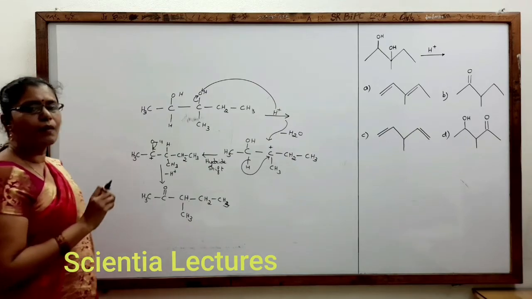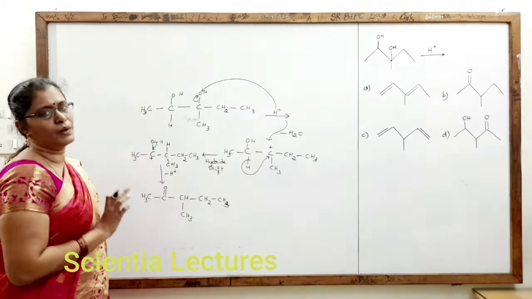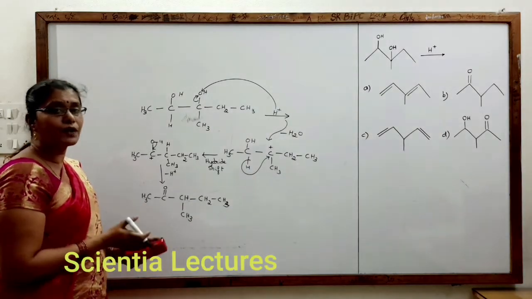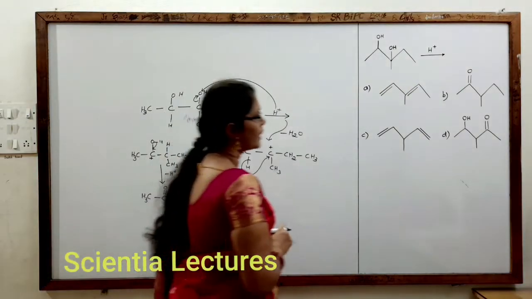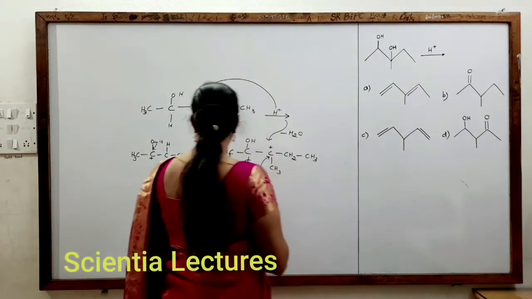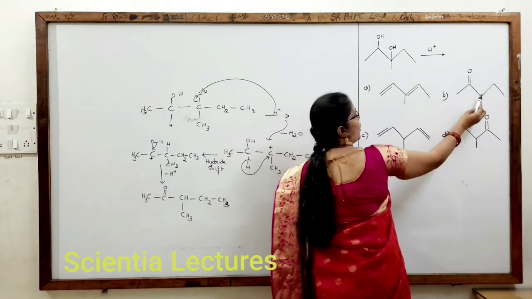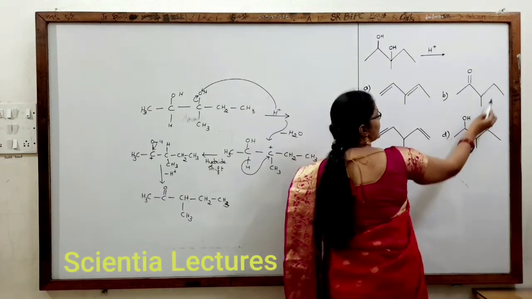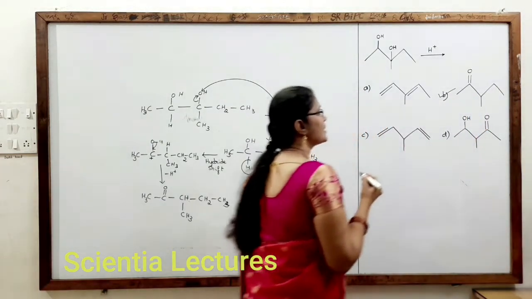In this, 1,2 diols would be converted into a carbonyl group. We can say that it is a preparation of a carbonyl group from 1,2 diols also. So here what will be the product produced out of this? What is the correct product? You can observe by seeing that CH3, C double bond O, C, CH3, CH2, CH3. Therefore the correct option is B.